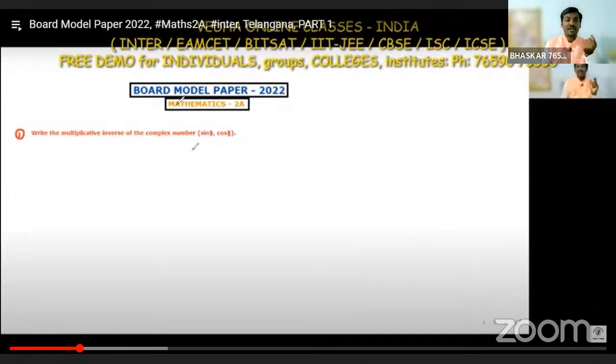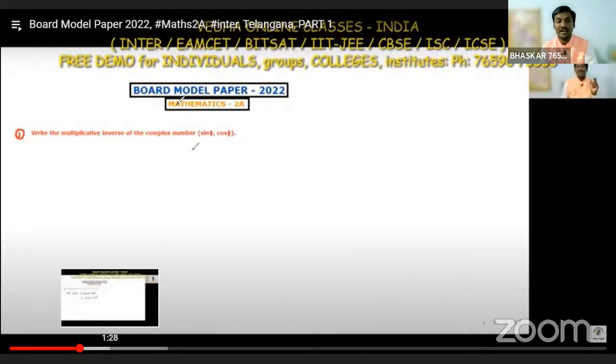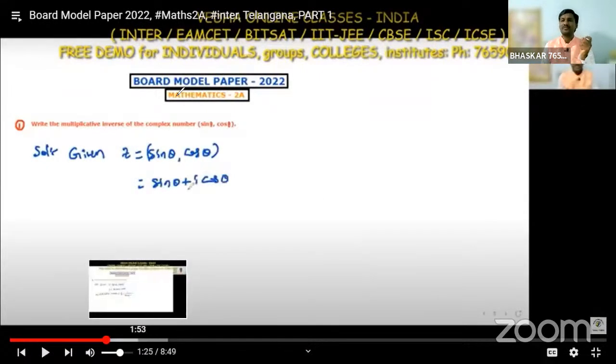Now here the question is, write the multiplicative inverse of the complex number (sin theta, cos theta). What is the given complex number here? Z is equal to (sin theta, cos theta).